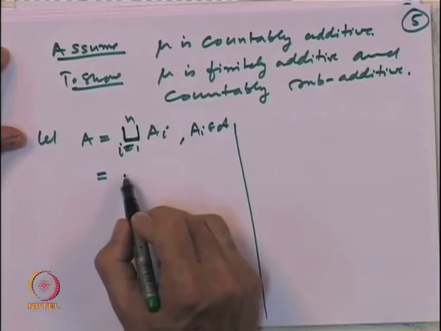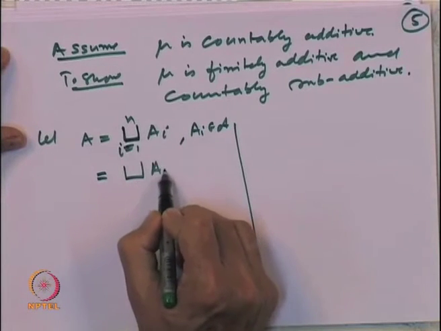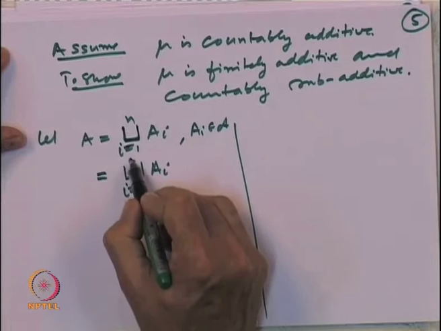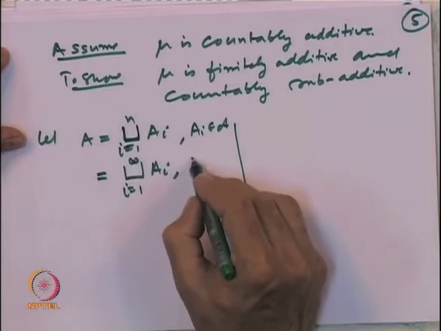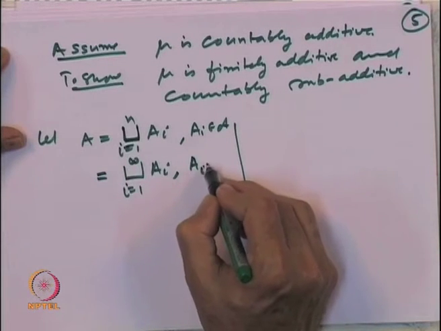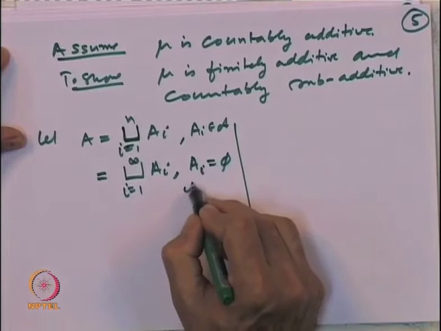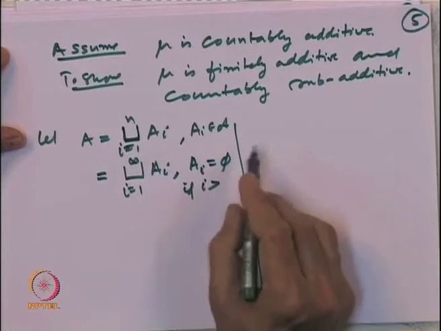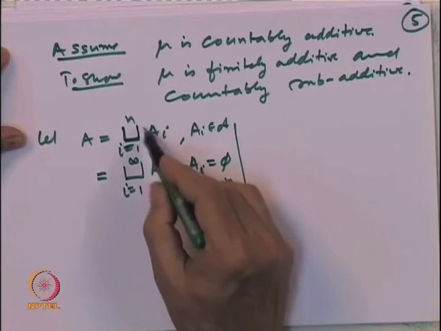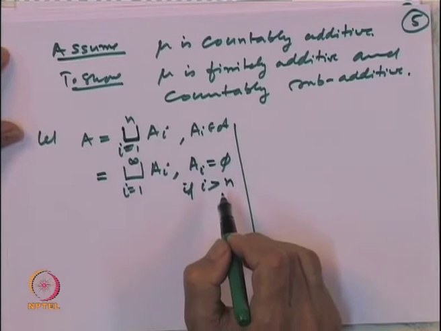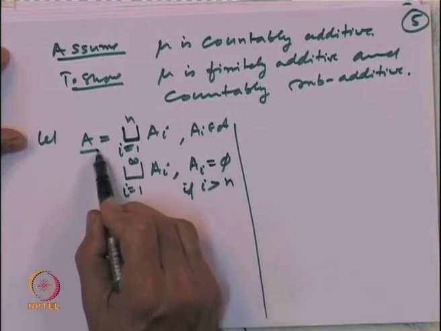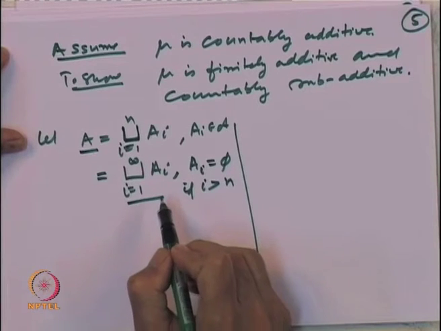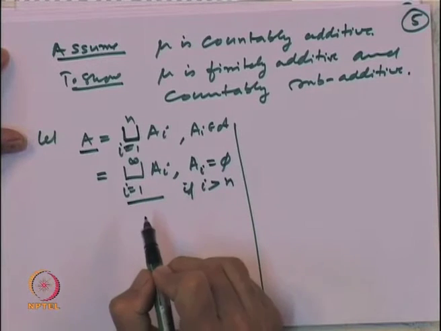Now, I can also write it as union of A i, i equal to 1 to infinity, where A i is equal to the empty set if i is bigger than n. From n onwards, let us put them as empty sets. Then A is a countable union of pairwise disjoint sets.